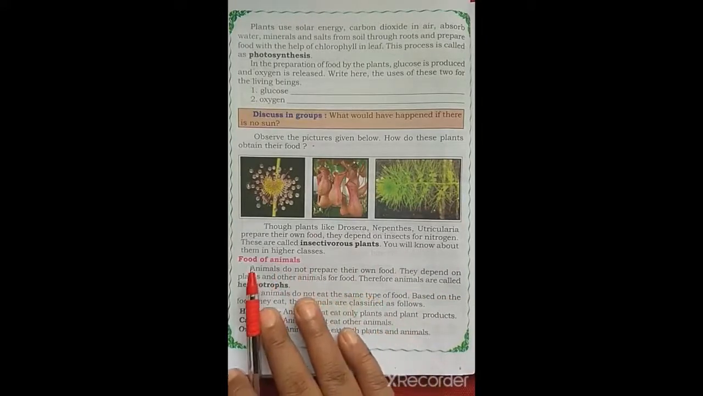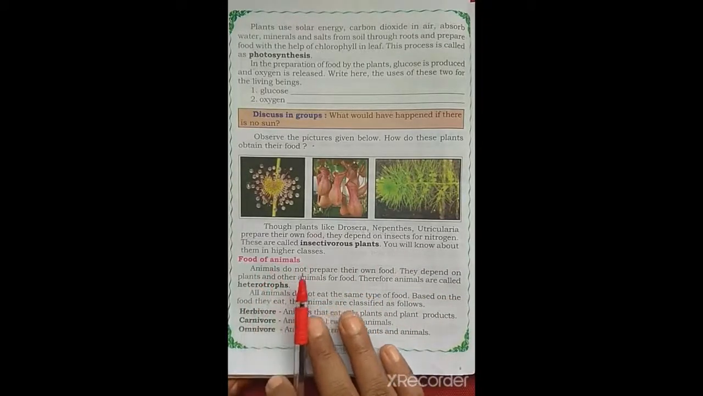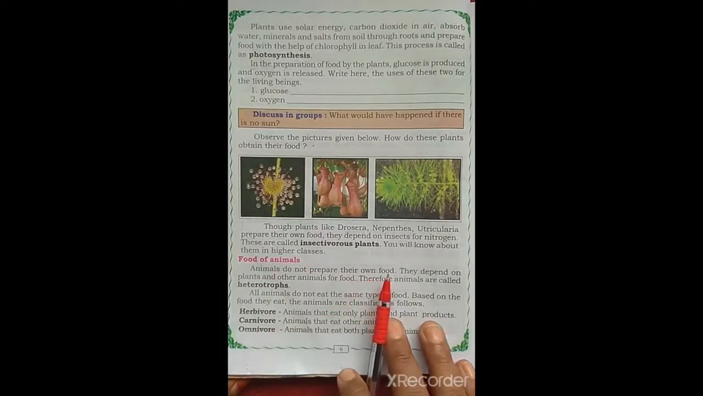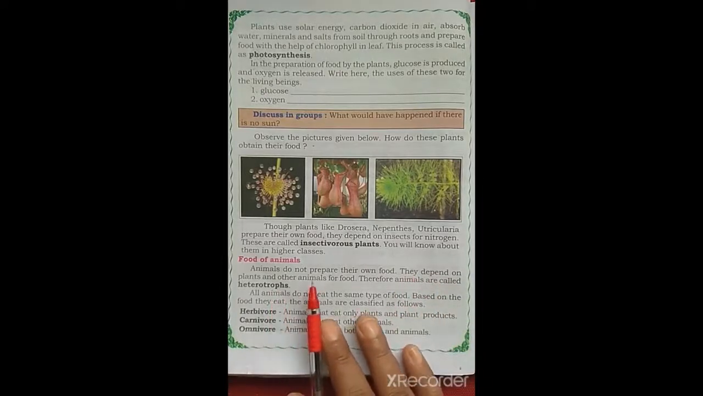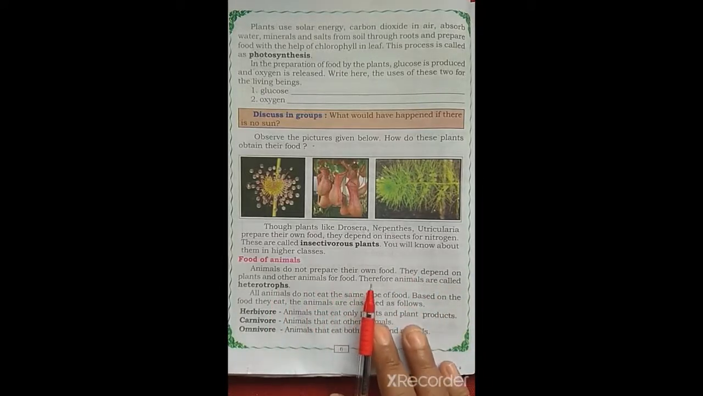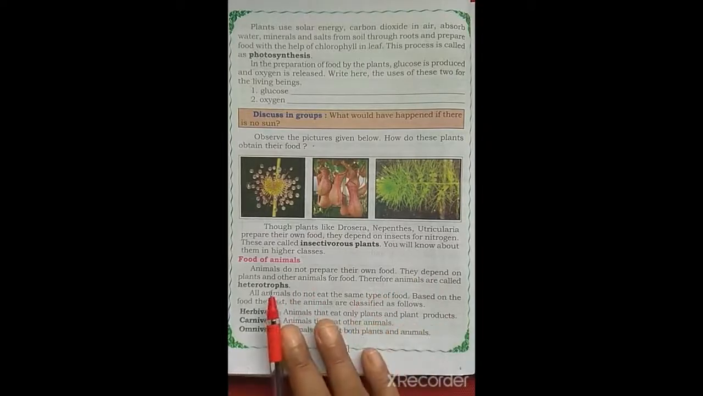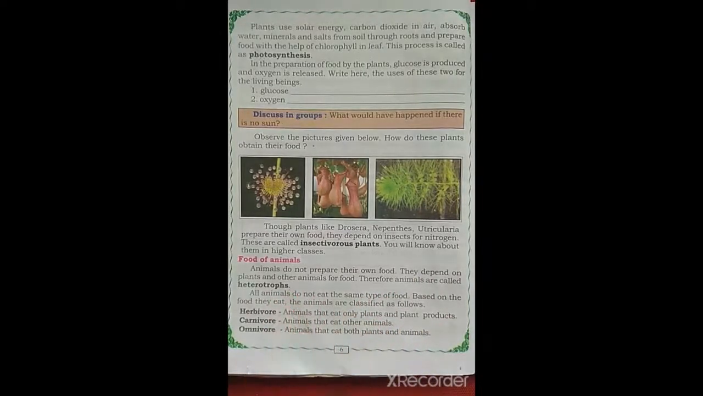Next, food of animals. Animals do not prepare their own food. Yes, as we human beings, they do not prepare their own food. They depend on plants and other animals for food. Therefore, animals are called heterotrophs. Plants are called autotrophs and animals are called heterotrophs. All animals do not eat the same type of food.